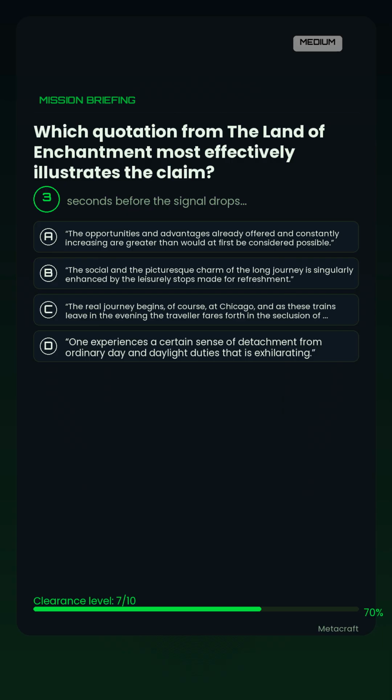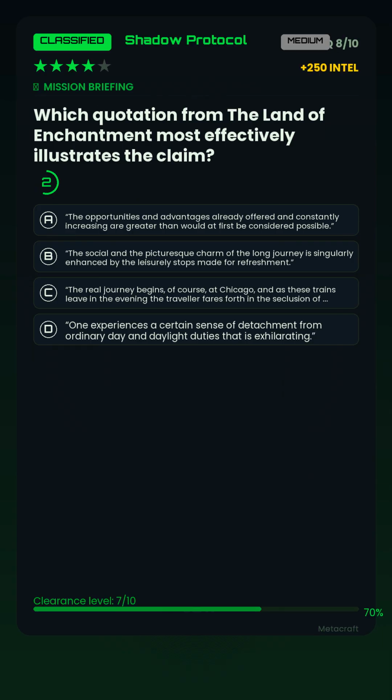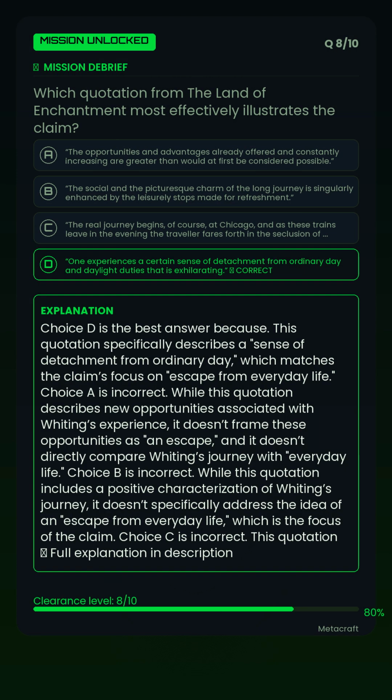for refreshment. Option C. The rail journey begins, of course, at Chicago, and as these trains leave in the evening the traveler fares forth in the seclusion of his berth. Option D. One experiences a certain sense of detachment from ordinary day and daylight duties that is exhilarating. The correct answer is D.